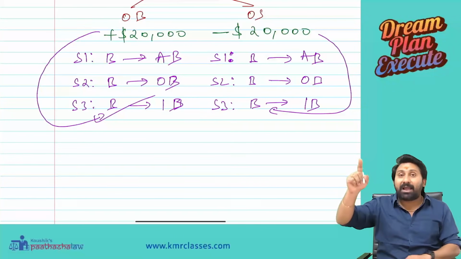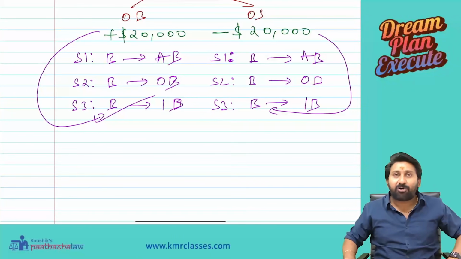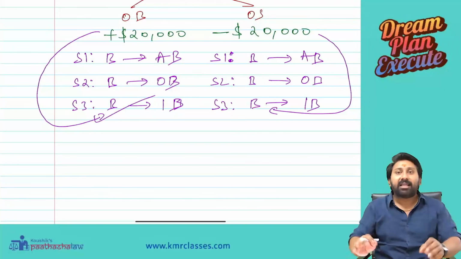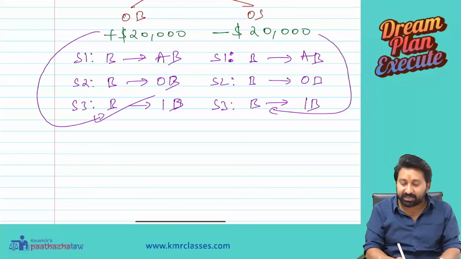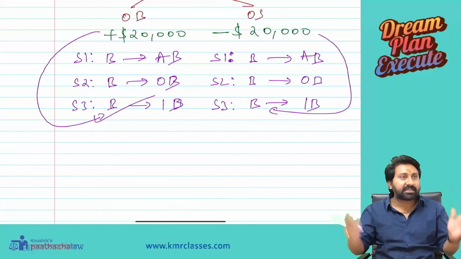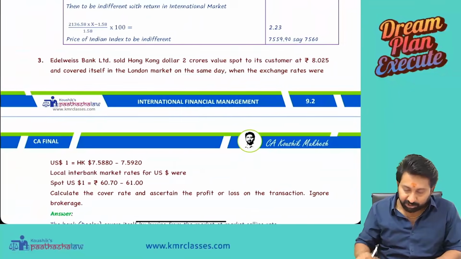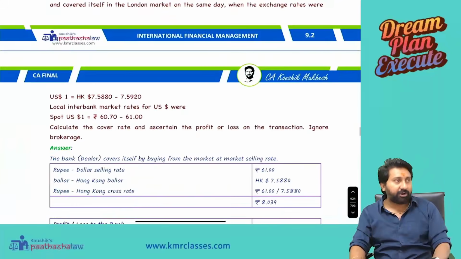So to the interbank, you are a customer. Therefore, you have to buy at a higher rate, being the ask rate. You have to sell at a lower rate, being the bid rate. That's how these bankers' hedging questions are coming in the exam. Everybody in the class understood the logic clearly or not? See here. Let us do a question now. Not one, 3 questions I will do for you.